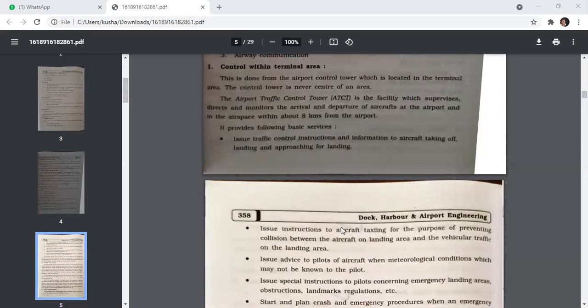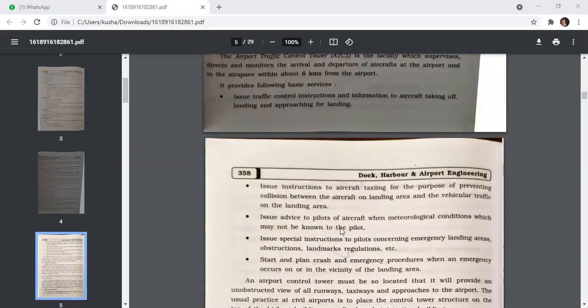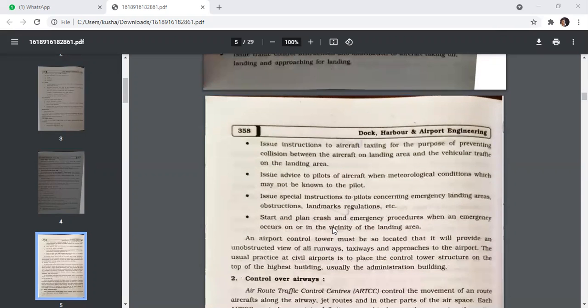Issue instruction to the aircraft taxiing for the purpose of preventing collision between the aircraft on the landing area and the vehicular traffic on the landing area. Issue advice to pilots of aircraft when the meteorological condition may not be known to the pilot. Issue special instruction to pilots concerning emergency landing areas, obstructions, landmarks, regulations, and start and plan crash and emergency procedures when an emergency occurs on or in the vicinity of the landing area.